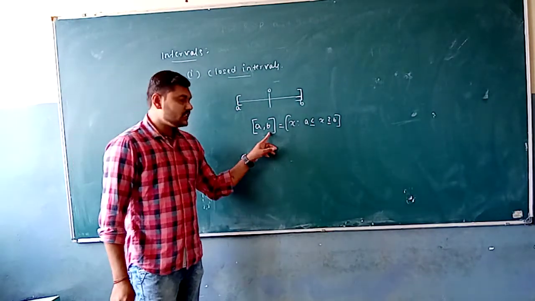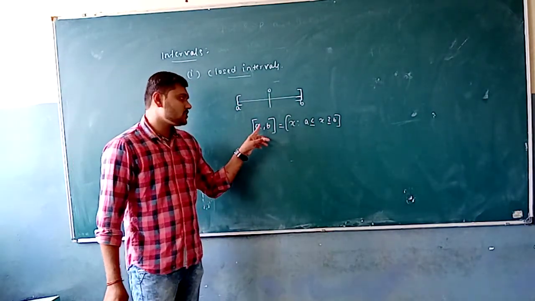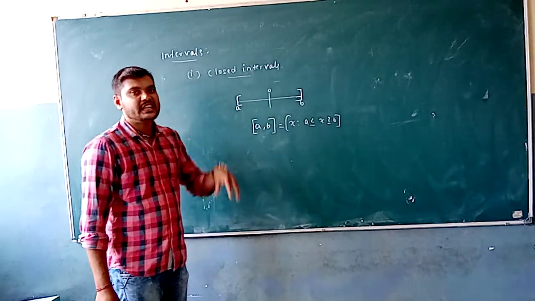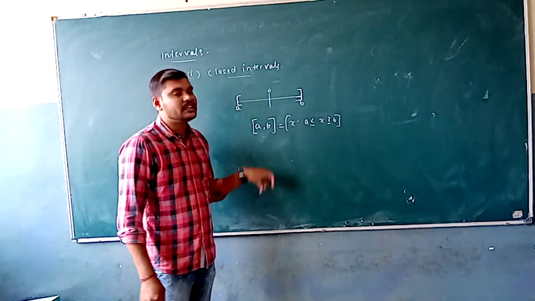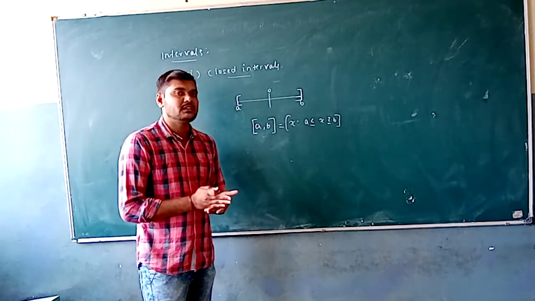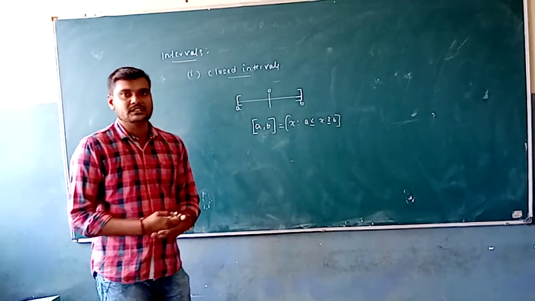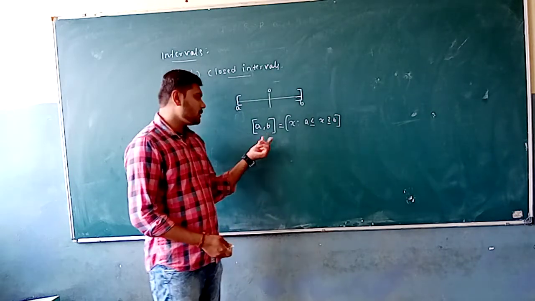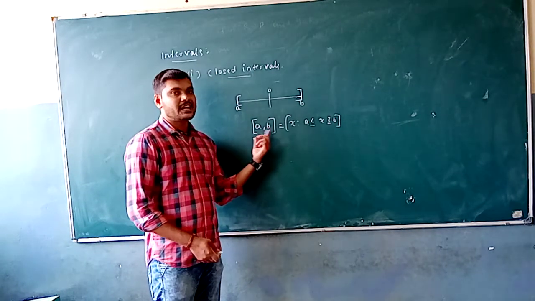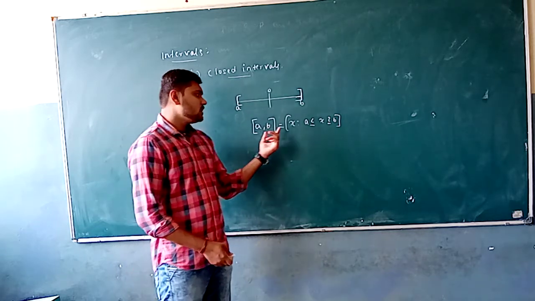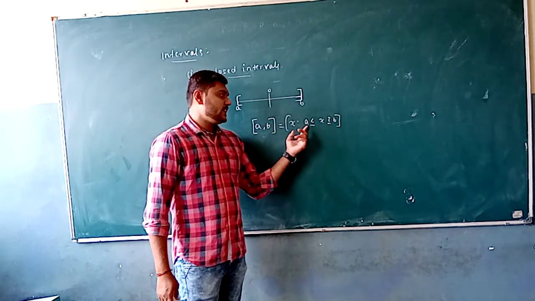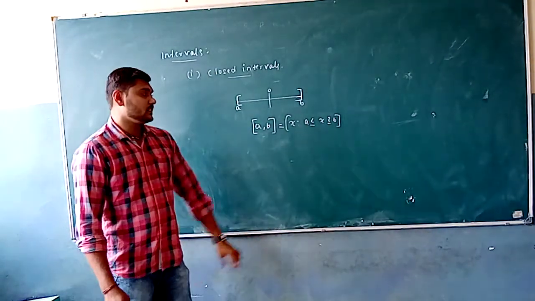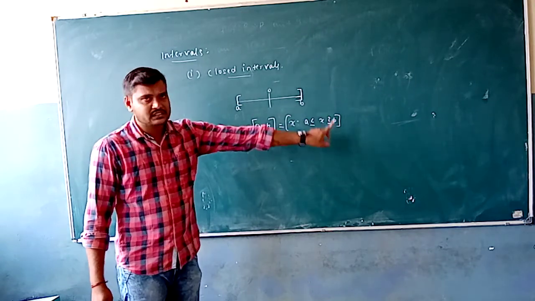So a closed interval means the elements belonging to the given set, or the ending elements, are going to be present in the given set. If the end elements are present, we call such intervals closed intervals. It is represented by the closed interval of a comma b. That is going to be x such that a is less than or equal to x, less than or equal to b.